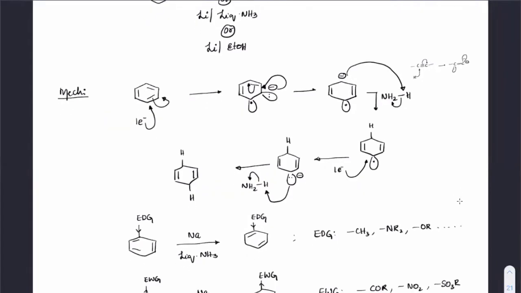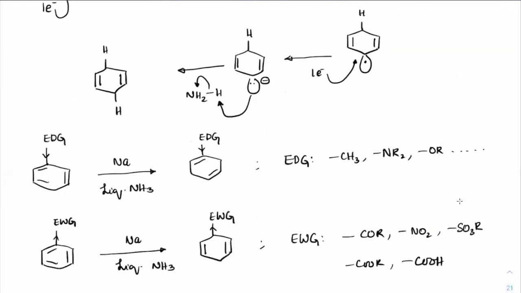OH cannot be included because when you have OH, the electron will be taken away by this and it will become O minus, correct? Now you might expect that kind of thing happening with COOH, but COOH is already electron withdrawing. It is not a donating species, correct? So even if this happens, the electron will take away H plus, it will become CO minus, right? The CO minus will again take away H plus from the solution.